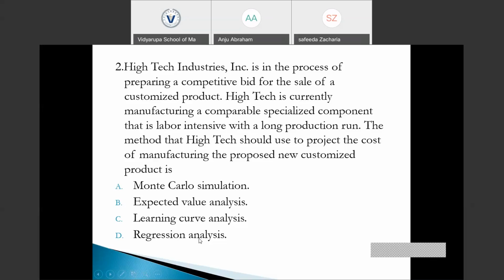Regression analysis is not used because there is no dependent variable or independent variable mentioned in the question. We are not going to forecast anything. We are only going to find the best method suitable to project the cost of manufacturing this proposed new customized product, which is learning curve analysis.